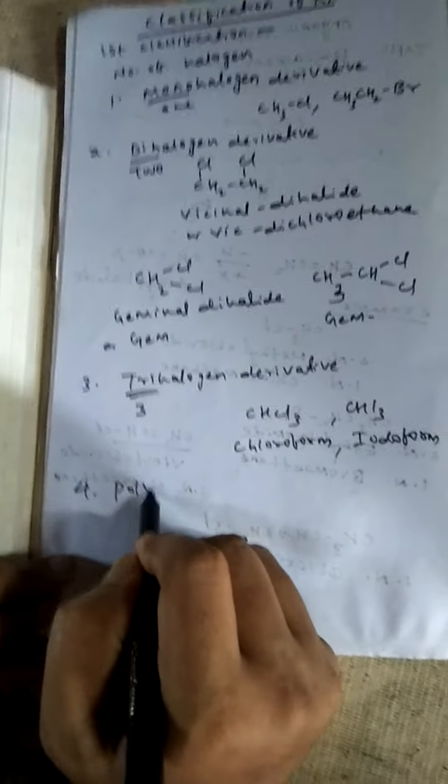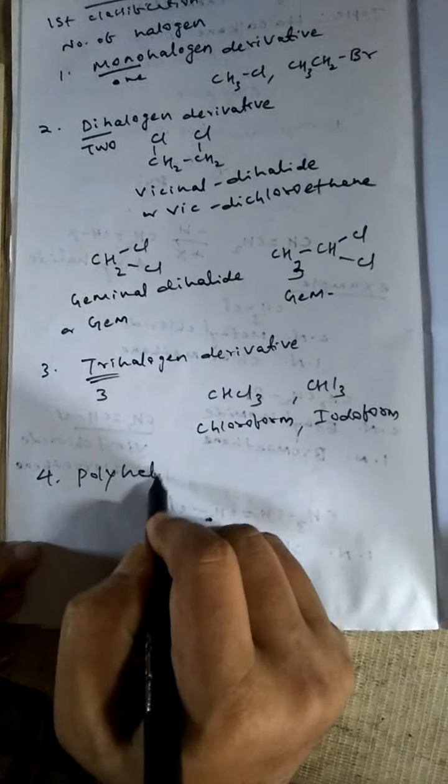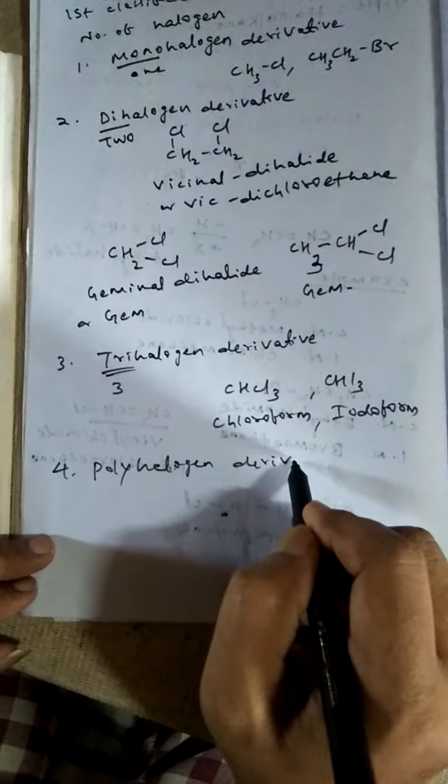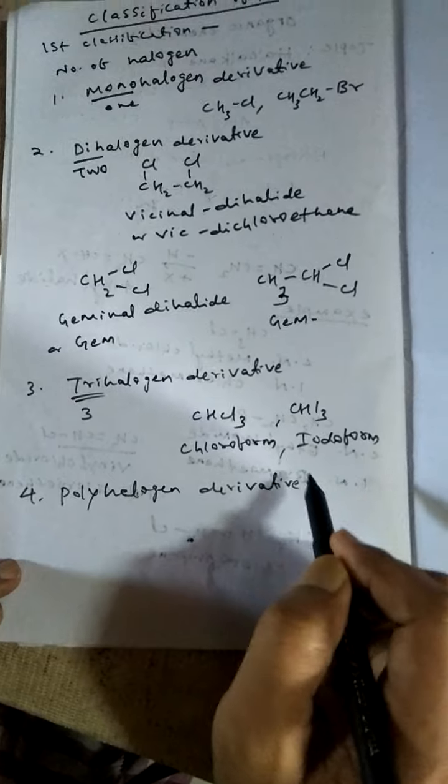Similarly, polyhalogen derivative. Poly means more than one. If more than one halogen atom is attached to the hydrocarbon part, then it is called polyhalogen derivative. Example, dihalogen, trihalogen, tetrahalogen derivative.